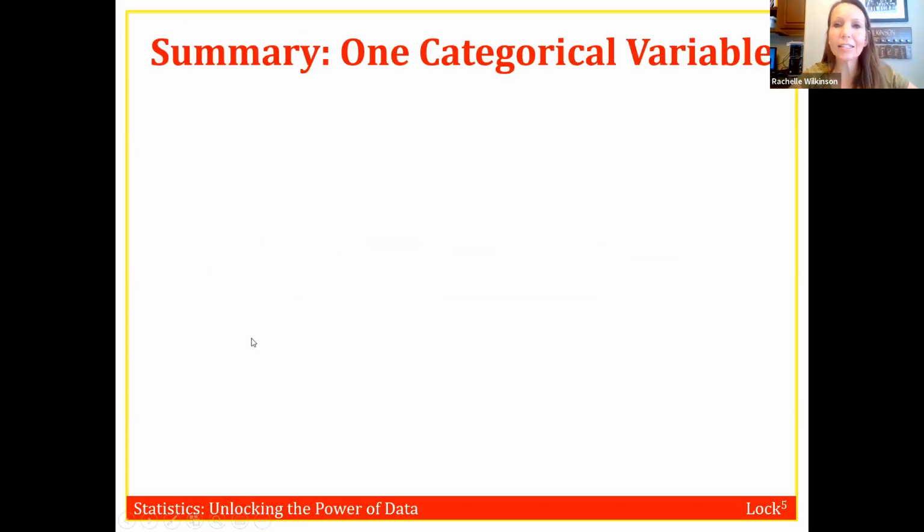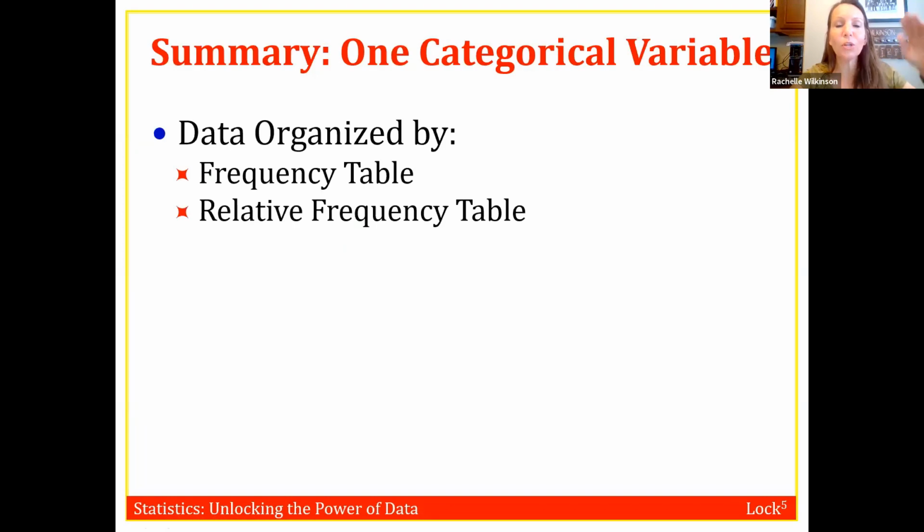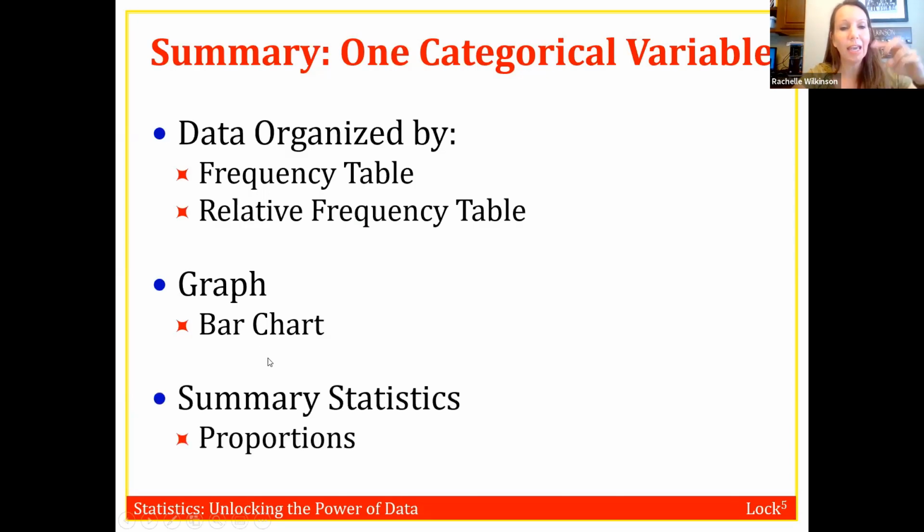All right, so just to sum up, with one categorical variable, we organize the data into either a frequency table or a relative frequency table. The type of graph that we're going to use when we have one categorical variable is going to be a bar chart. Only one choice for this one because pie charts are evil. And the summary statistics that we're going to use are just proportions, just calculating proportions.